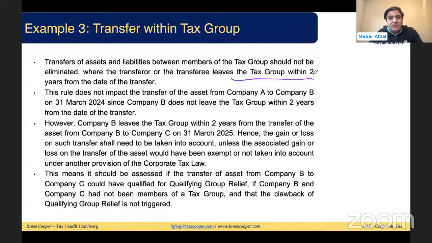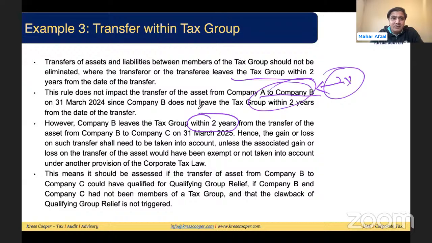The rule doesn't impact the transfer of the asset from A to B. Yes, A to B doesn't affect because these 2 years have already passed. We have already discussed. However, B leaves the tax group within 2 years from the transfer of the asset from B to C on 31st March 2025. Hence, the gain and loss on such transfer shall need to be taken into account unless the associated gain and loss would have been exempt or not taken into account under any other provision of the law. Any other provision of the law is not applicable because they are not becoming part of the qualifying group as well. This means it should be assessed whether the transfer of the asset from B to C would have qualified for qualifying group relief.